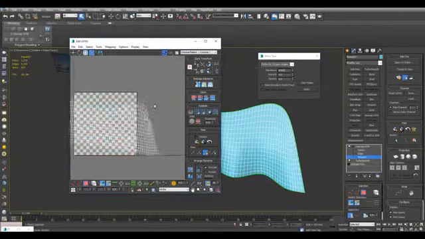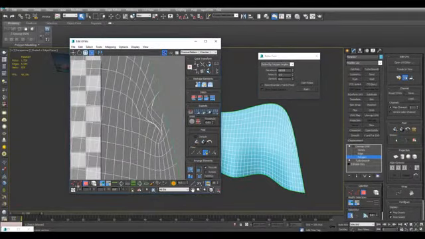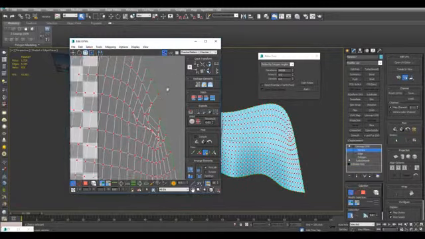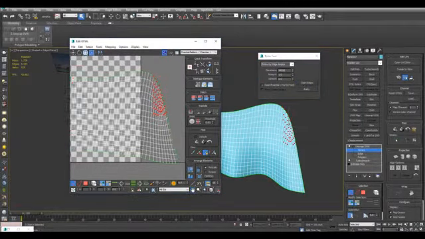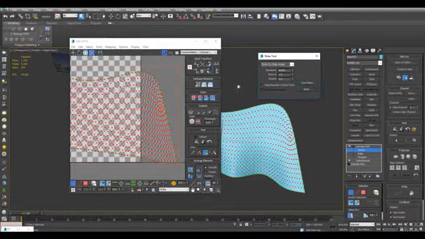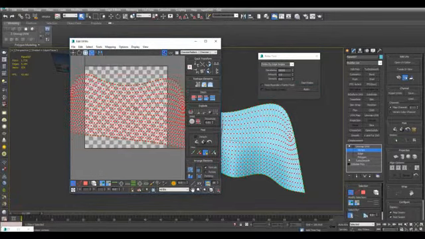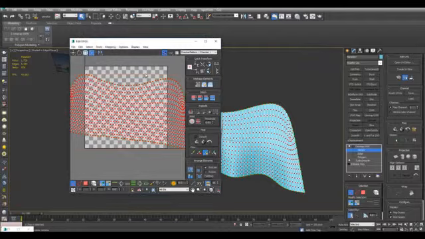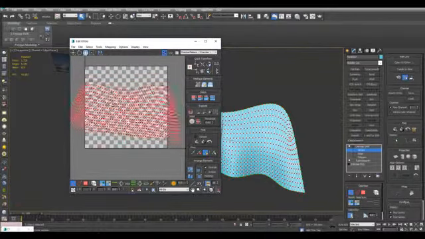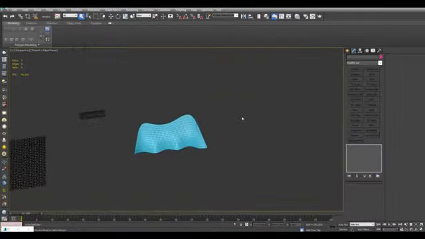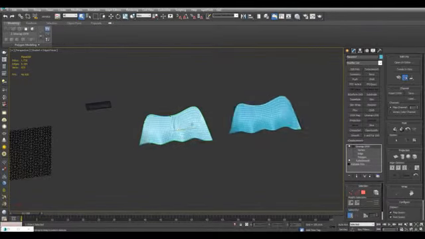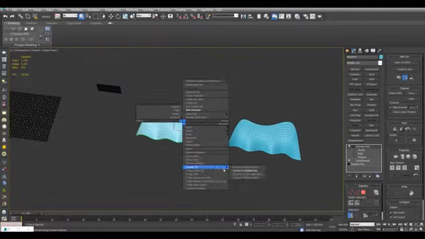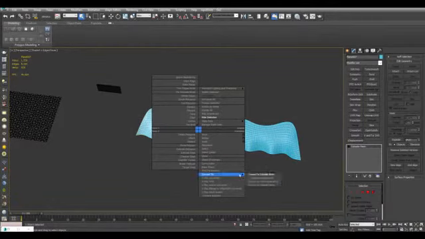There's a little bit of an issue right here. We can do some localized relaxing, just like this here. There we go. Alright, so we've got this object right here. I may want to scale it inwards a little bit. Alright, and I'll just make a clone of this. I'll just convert to editable mesh here, convert to editable poly.